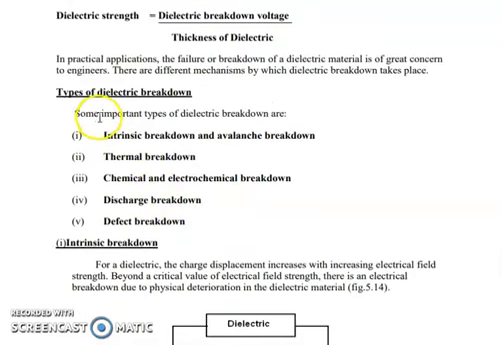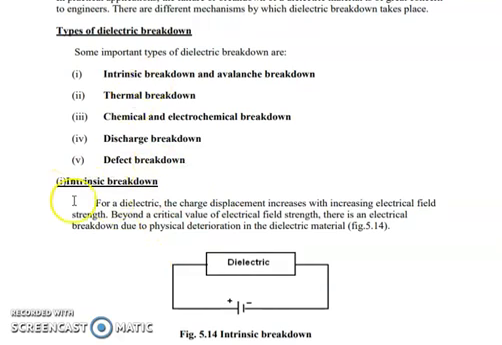So what are the different types of dielectric breakdown? Intrinsic breakdown, avalanche breakdown, thermal breakdown, chemical and electrochemical breakdown, discharge breakdown. The last one is defect breakdown. Let us see them one by one. First one is intrinsic breakdown.